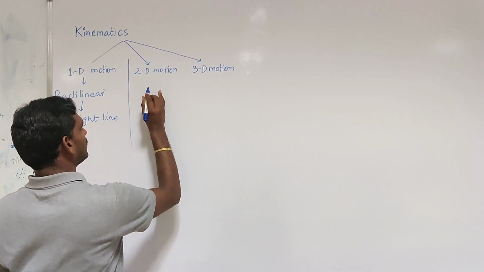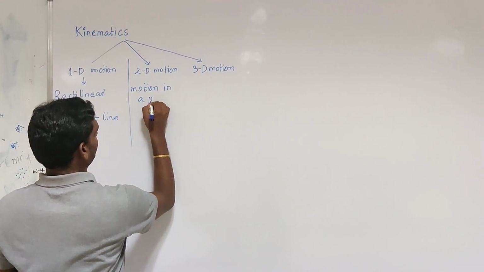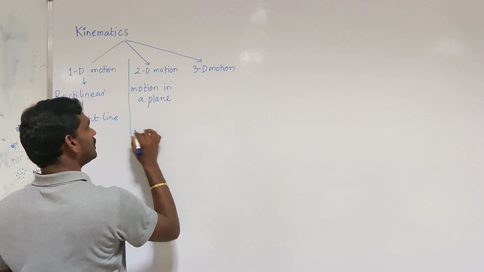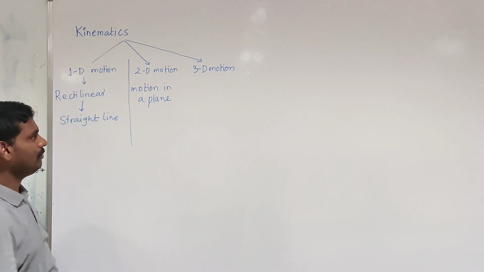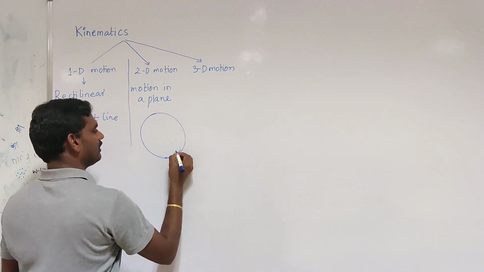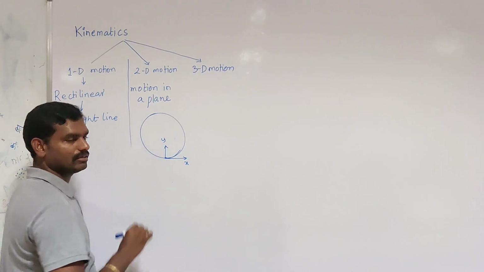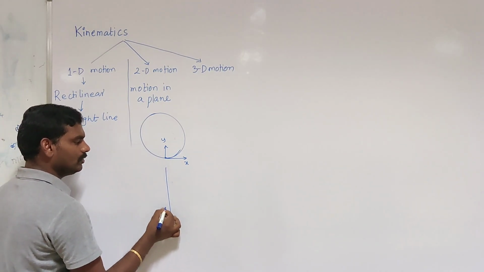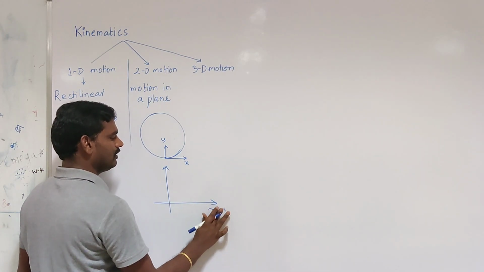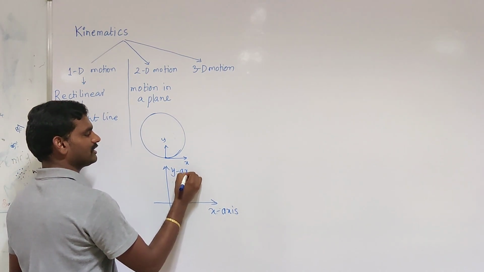Two-dimensional motion is nothing but motion in a plane, which requires two components to describe the motion of the particle in the plane. That is, when a particle is moving from here to here, its x component is changing as well as its y component is changing. That means we require two coordinate axes to describe the motion of the particle in two-dimensional motion. One is the x-axis, another is the y-axis.